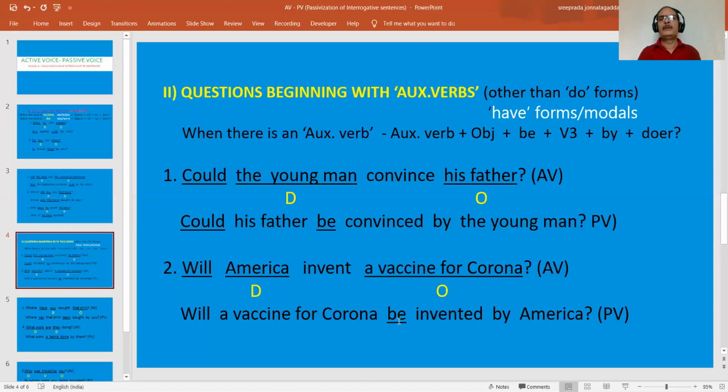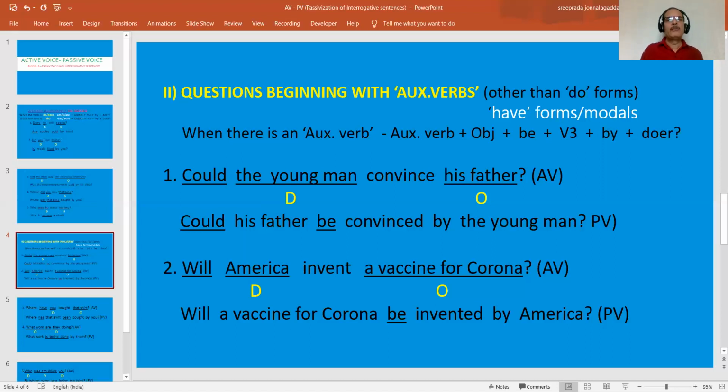We have to begin the sentence in passive voice with the same auxiliary verb. Suppose have is given, we have to begin with the have form only. Suppose a modal verb is given in the active voice, we have to begin the sentence in passive voice with the same modal verb. So this is what we have to understand. Here also the verb subject order is followed.